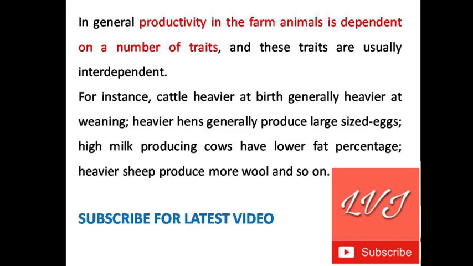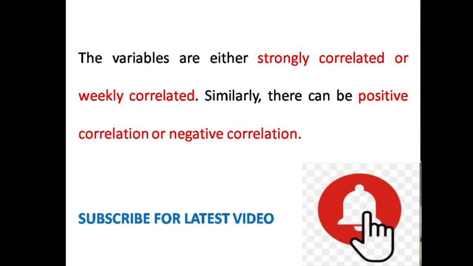If an animal is heavier at birth, then its weight will be more at the time of weaning. Both these traits, birth weight and weaning weight, are related. So we can say that these traits are correlated. The variables are either strongly correlated or weakly correlated. Similarly, there can be positive correlation or negative correlation. Correlation may be strong or weak.